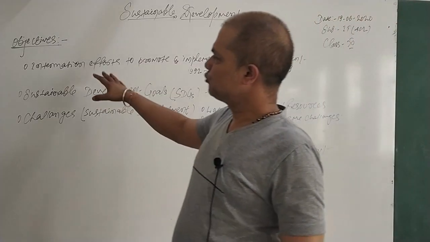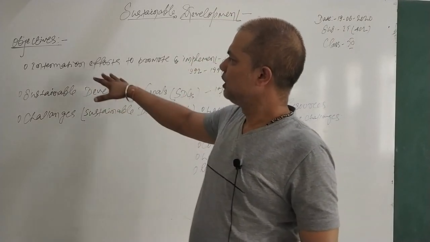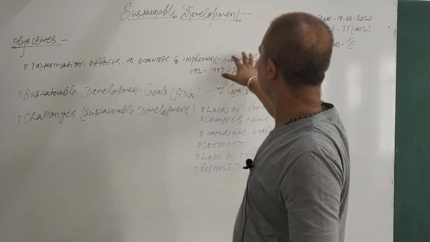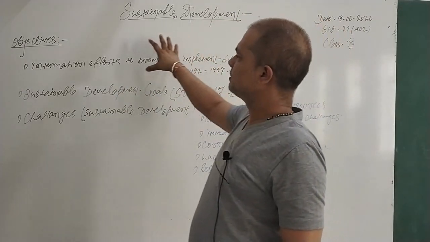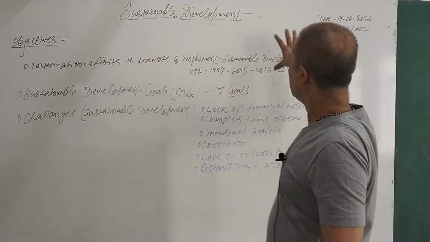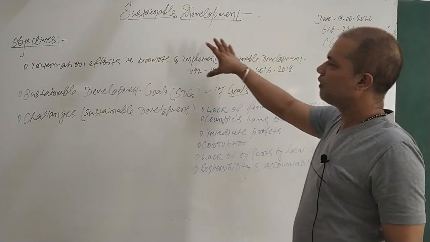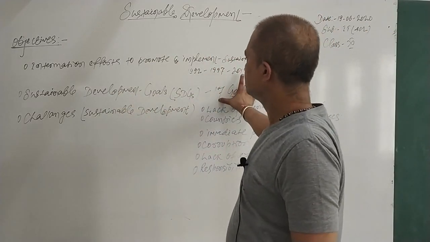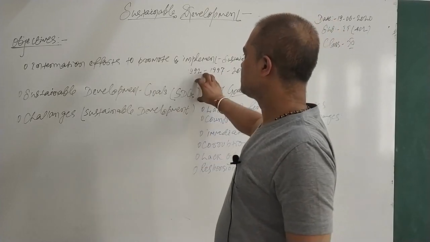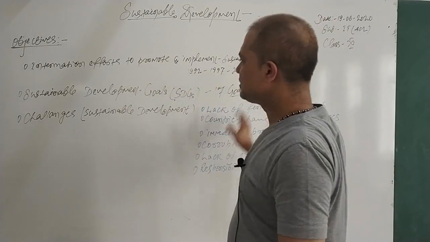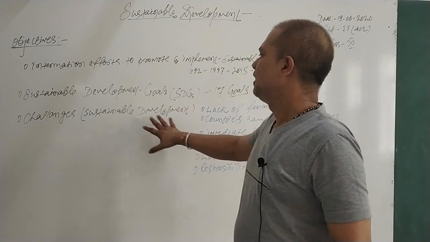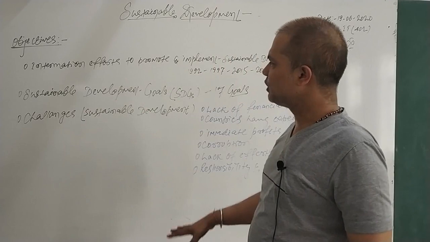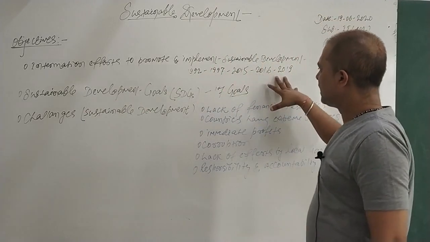Now there are three more points we have. One is the international efforts to promote and implement sustainable development. Time to time the international bodies organize conferences or meetings for sustainable development, that we'll see. Then the sustainable development goals, SDG, there are 17 goals, as you all must have an idea about, that we'll see, and the challenges to sustainable development, that we'll also see. And as you can see here, I have written some of the years.